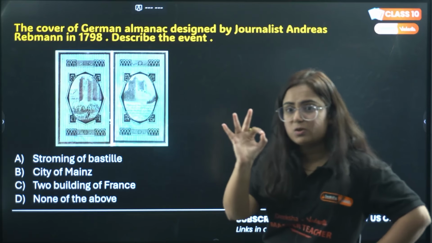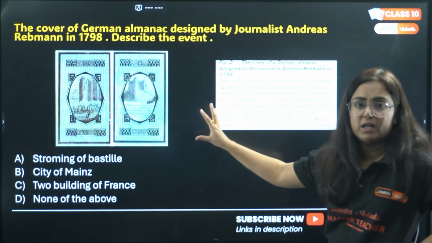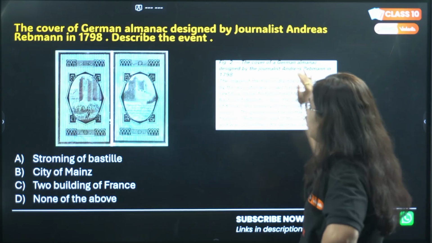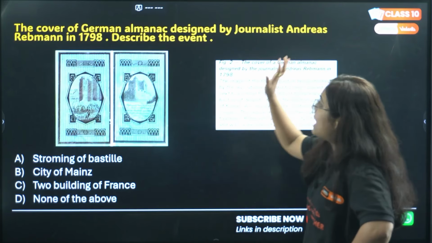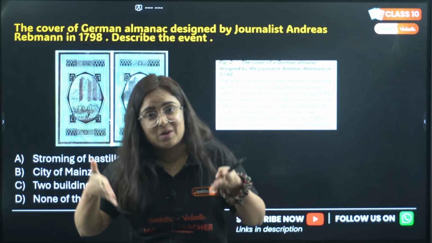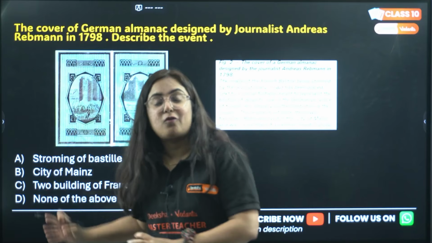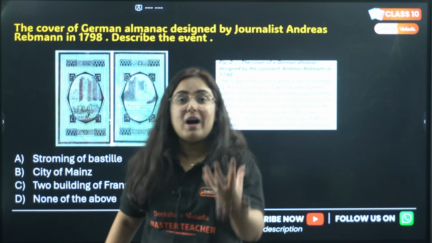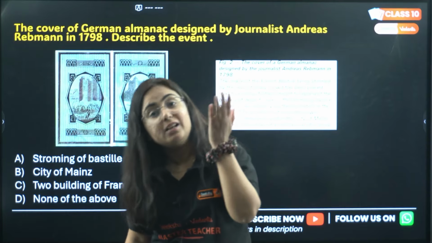So my dear students, for that, read the boxes that are given below the figures in the book. This cover of the German almanac is designed by the artist Andreas Rebmann. Now the artist's name is also important. It is clear from this type of question that the way you are dealing with SST is something that can lose your marks.